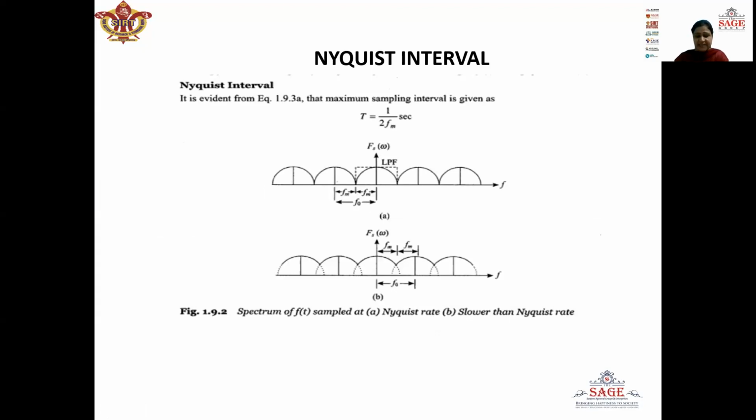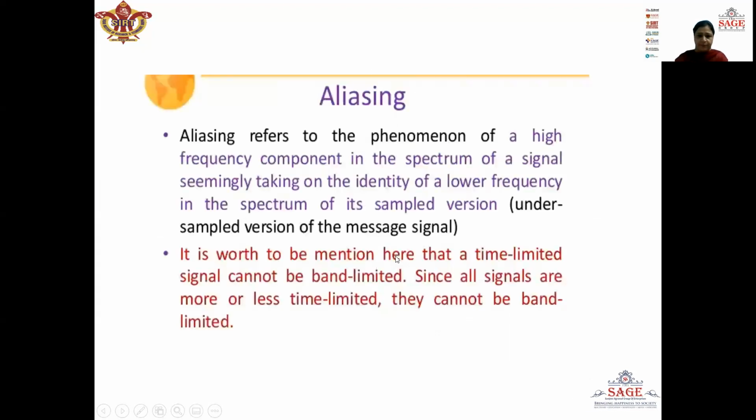Now, we will see the condition when the signal is sampled at a rate lower than Nyquist rate, that is, when f naught is less than 2 fm. In that case, the neighboring spectrums will overlap with each other, which is shown in this figure. Here we can see that f naught is less than 2 fm, so we will get overlapping of the spectrum and there is an information loss. This phenomenon is known as aliasing.